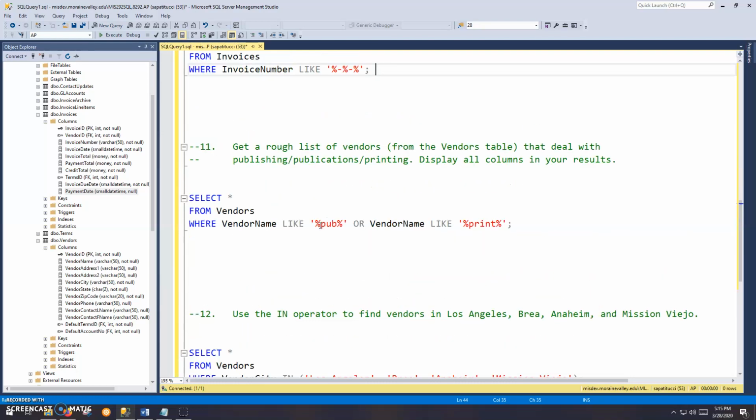Okay, number 11. Going to get a rough list of vendors. Now we're switching to the vendors table. Vendors that deal with publishing, publications, or printing. This is another wildcard type of example. Assuming that the vendor name has some kind of hint, let me do a quick query of all these so we can look at some of these vendor names.